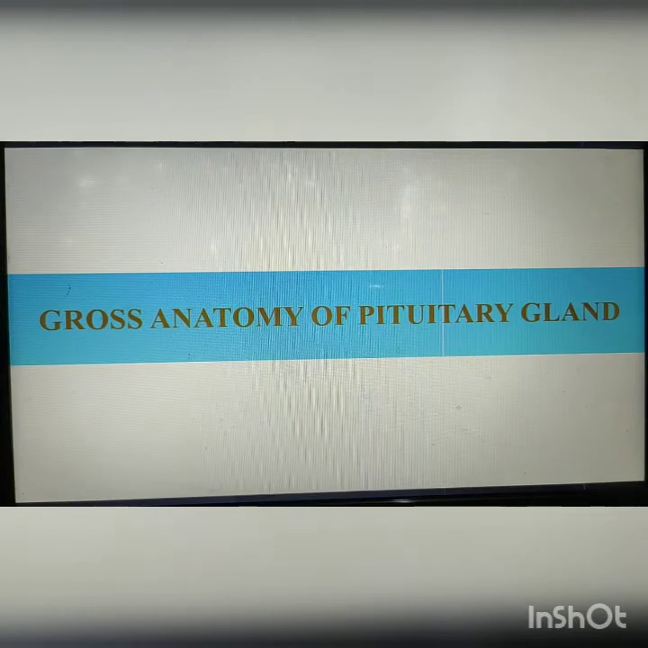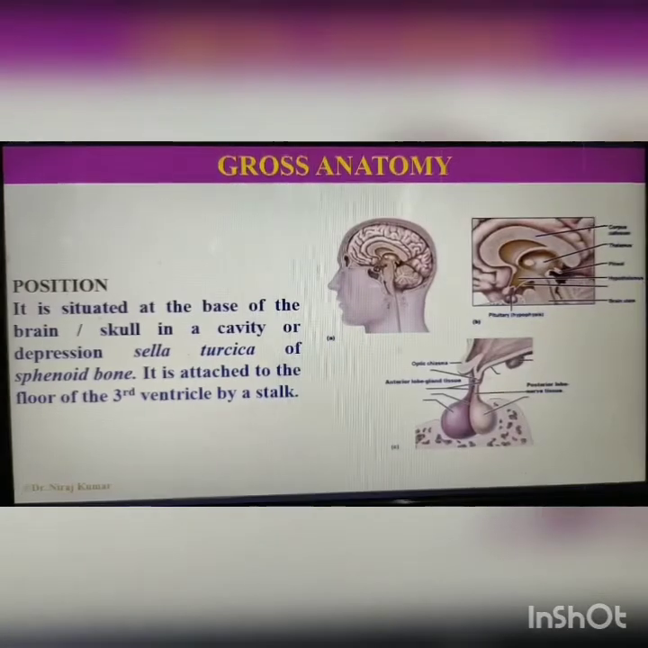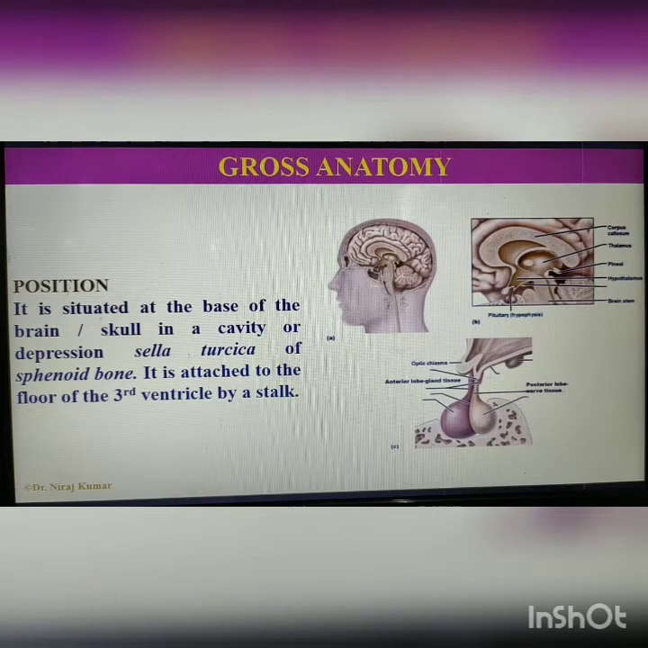Gross anatomy of pituitary gland. This section includes position, shape, size, color, origin or development, blood supply, nerve supply, etc. Position. Pituitary is situated at the base of the brain or skull in a cavity or depression which is known as sella turcica of sphenoid bone. It is attached to the floor of third ventricle by a stalk. In this figure, you may see this is hypothalamus, this is pituitary gland, it is infundibular stalk, this is sella turcica cavity, and this is sphenoid bone.